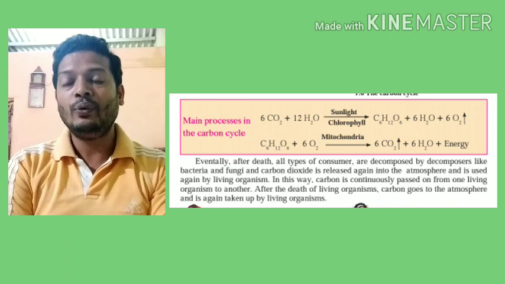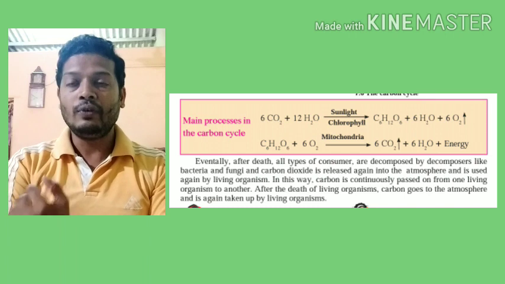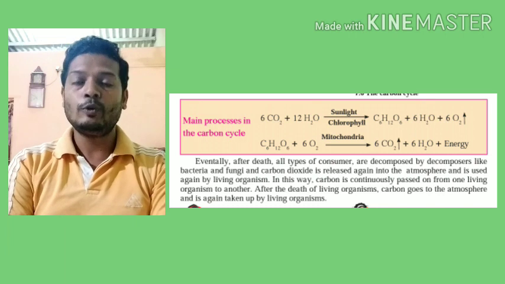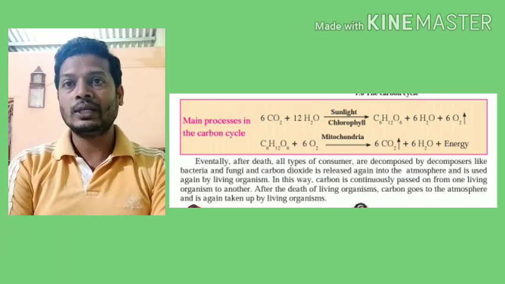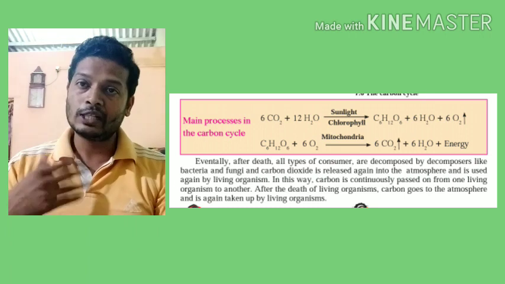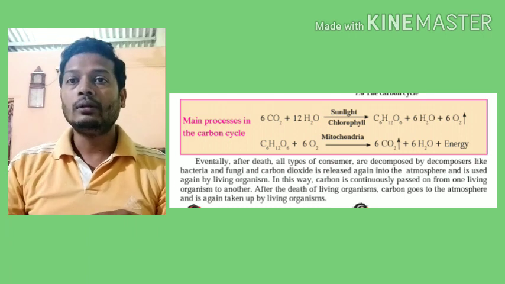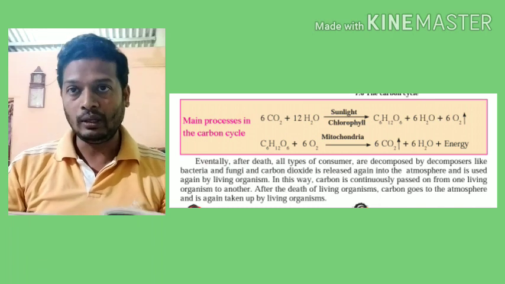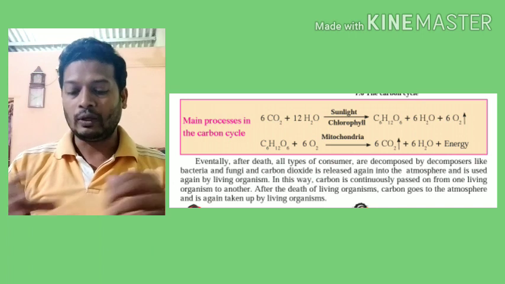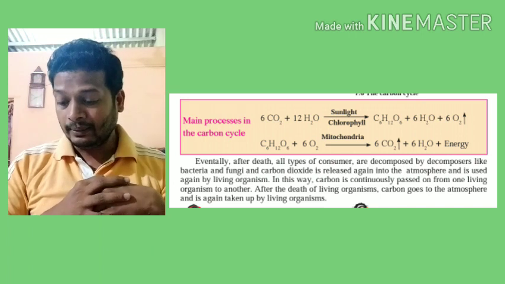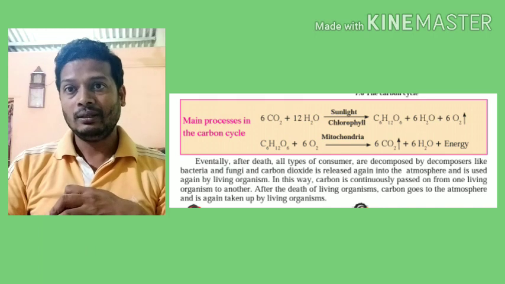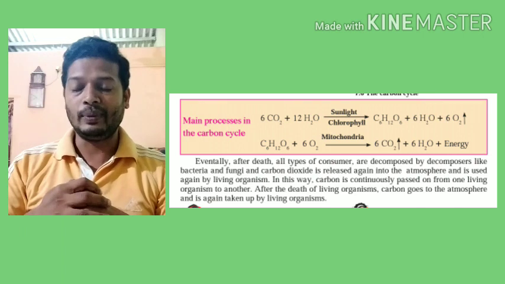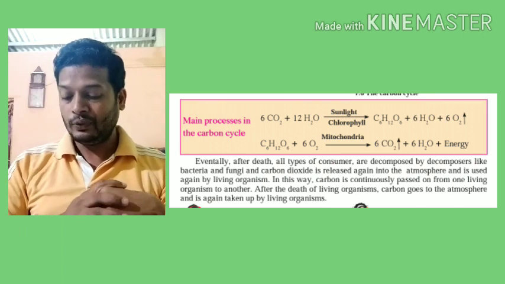The same carbohydrate, when consumed by living organisms, we do respiration; we decompose or utilize the carbohydrate to generate energy, and carbon dioxide is formed as a byproduct which we respire out. So this is how carbon dioxide keeps on moving from living to non-living and back into living organisms. That was about the carbon cycle. Even after death, the decomposers decompose our body and release back the nutrients and carbon as well. Next, we have questions.